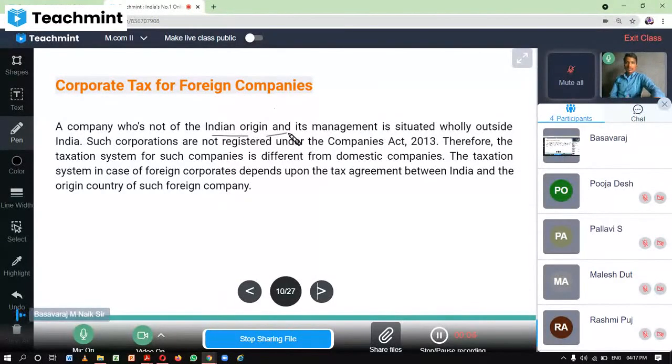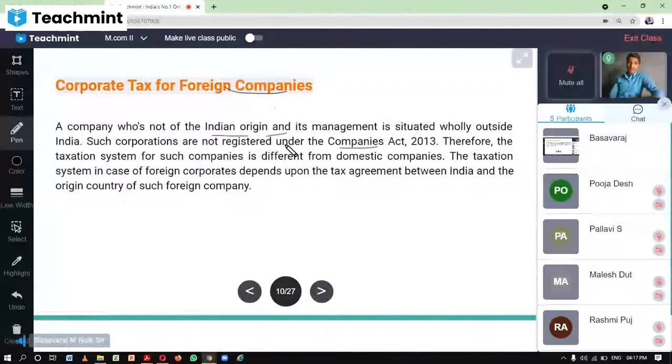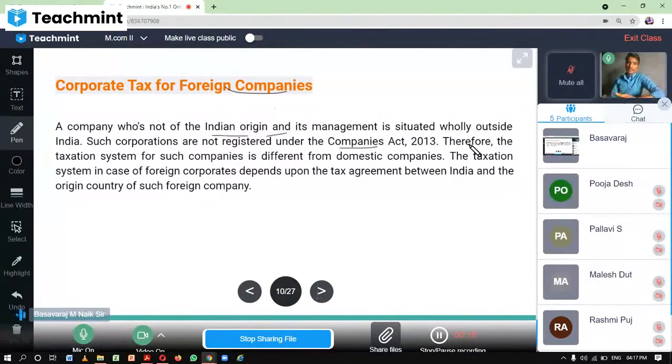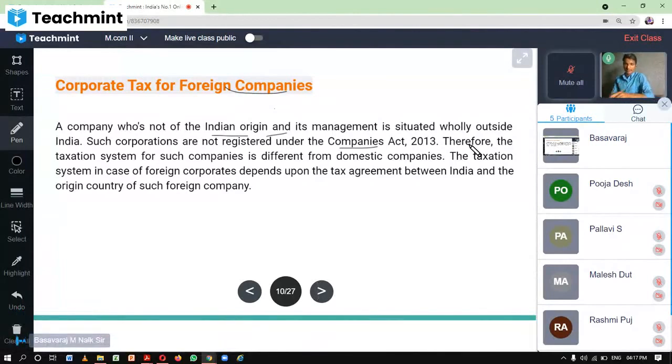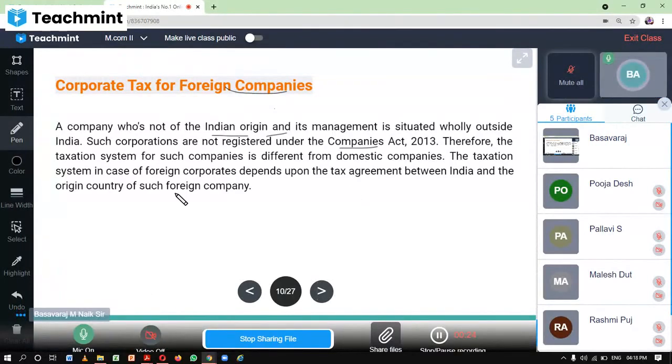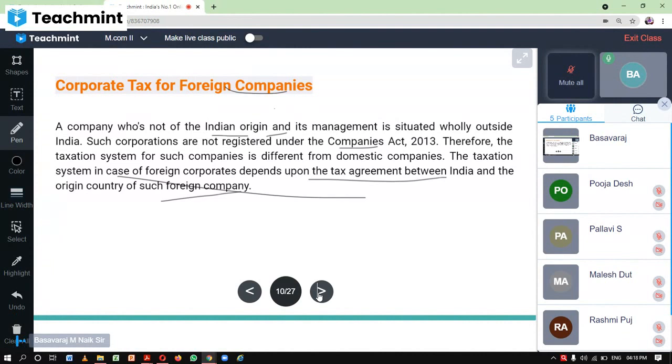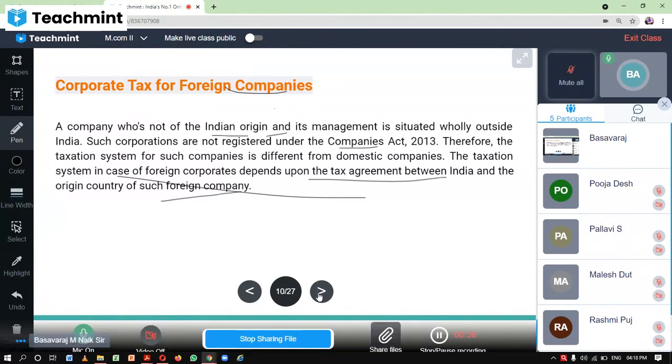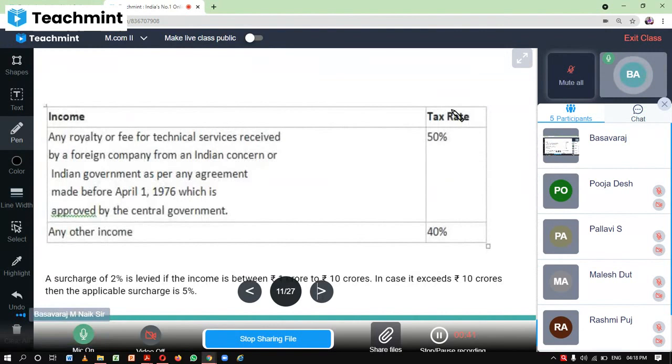A company which is not of Indian origin is nothing but a foreign company, one which is not registered under the Companies Act. Therefore, the taxation system will be different from domestic companies, because the tax liability is different from domestic to foreign. The taxation system in the case of a foreign corporate depends upon the tax agreement between India and such a country. According to that agreement, the taxation system goes on and tax liability will be calculated. So there is a particular tax rate, with certain criteria.